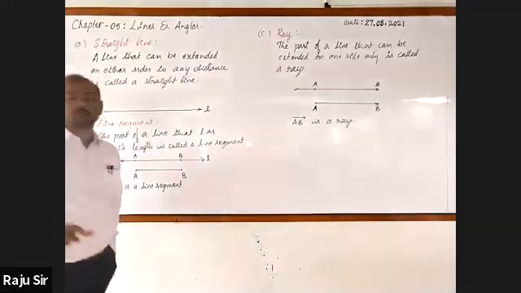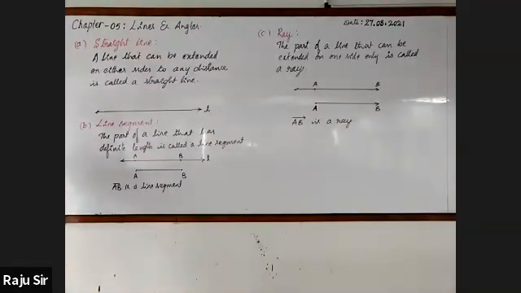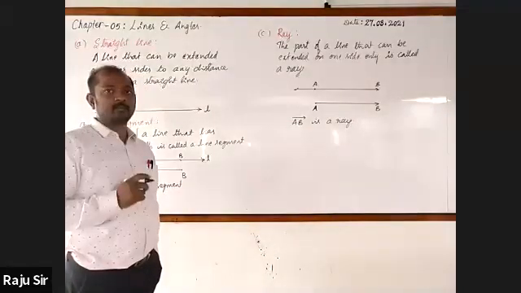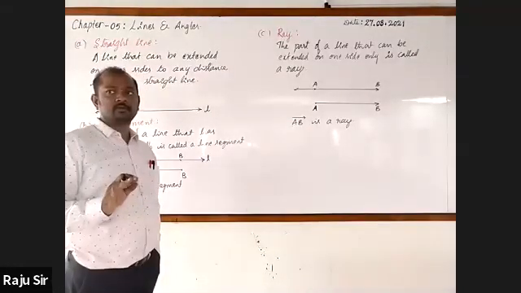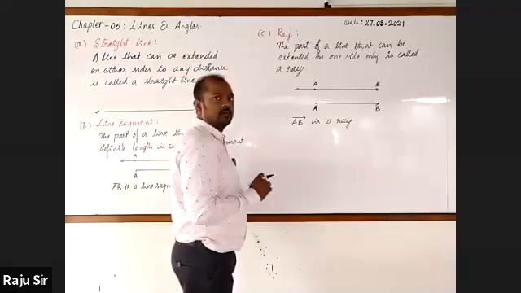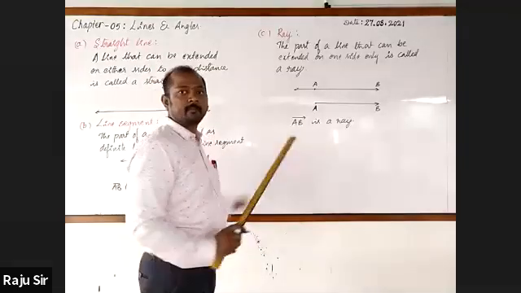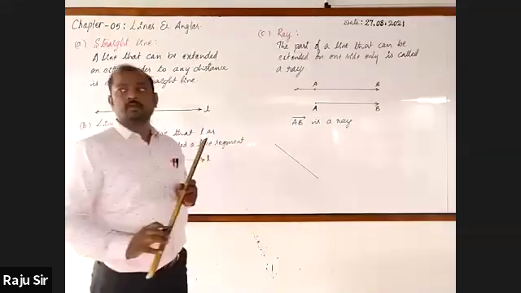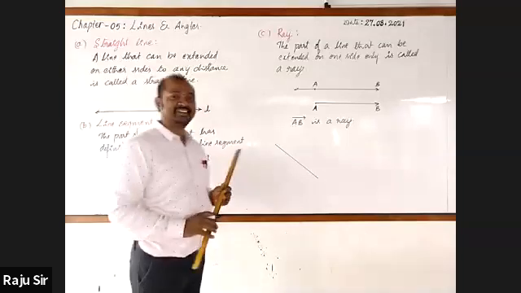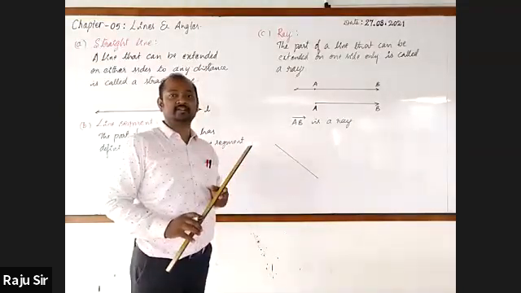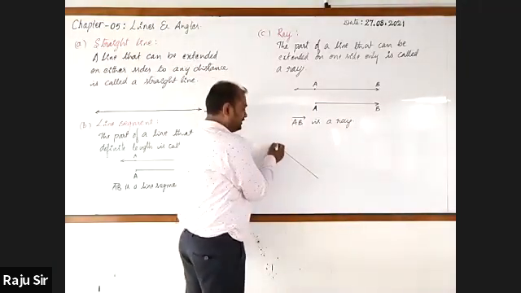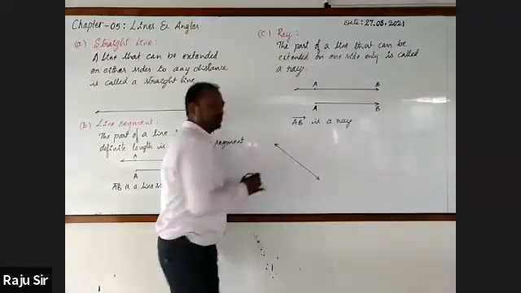This is about the lines. Stop writing. Now you tell me what each one is: a straight line, a line segment, a ray. Straight line. Line segment.